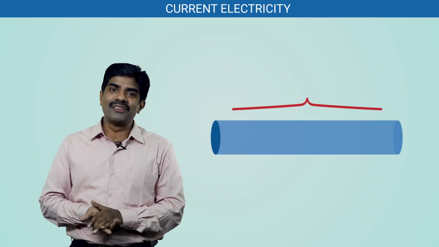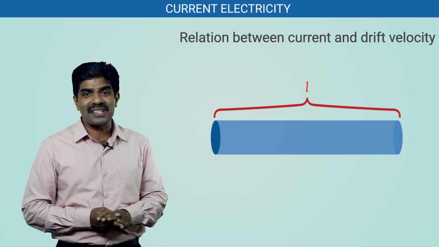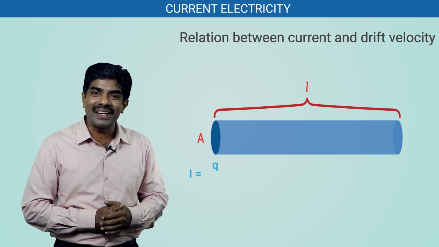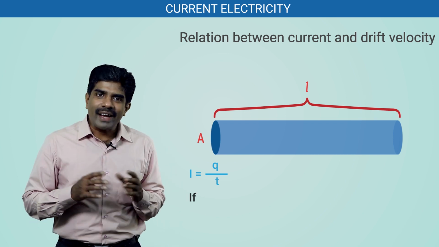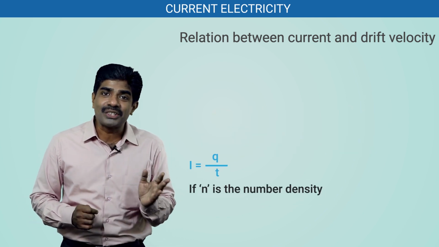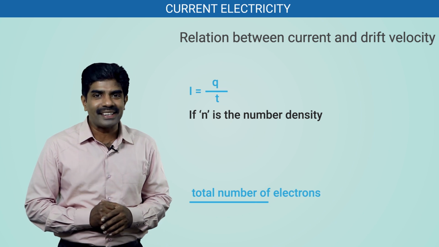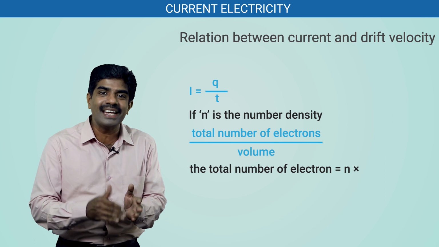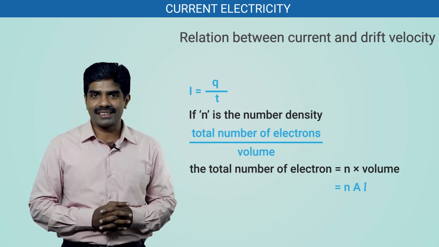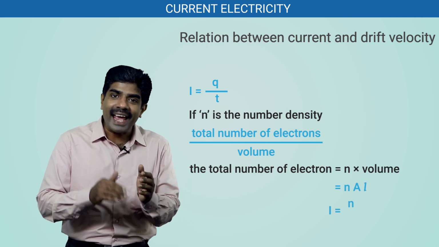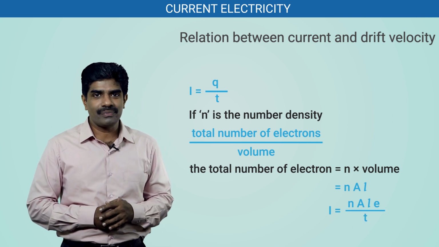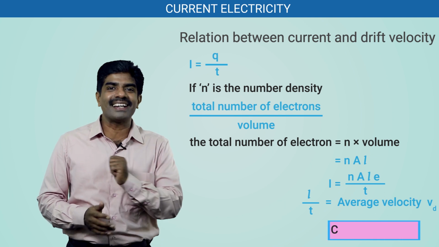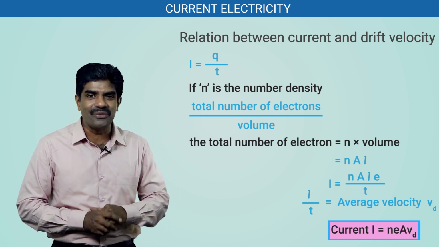Consider a current carrying wire of length L and cross-sectional area A. We know that I is equal to Q divided by t. If n is the number density, that is the total number of electrons divided by volume, then the total number of electrons is equal to n into volume, that is nAL. Hence, I is equal to nALe divided by t. L by t is the average velocity Vd, therefore current I is equal to neA Vd.